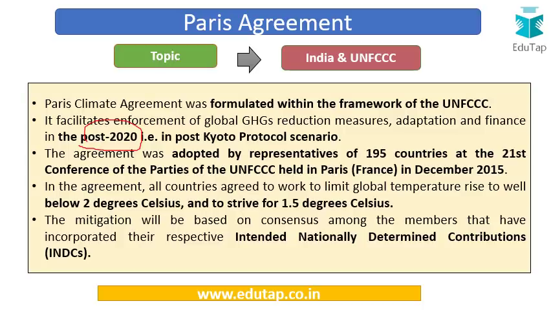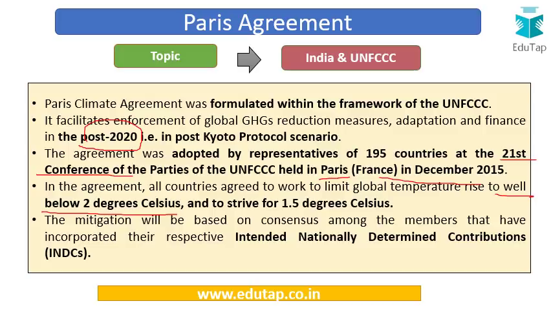This agreement was adopted by the representatives of 195 countries at the 21st Conference of Parties to UNFCCC, which was held in Paris in December of 2015. That's why this is known as the Paris Agreement. So it is related to COP21 of Paris. Now, as per this agreement, all the countries have agreed that they will work together to limit the global temperature rise to, this is very important, well below 2 degree Celsius.